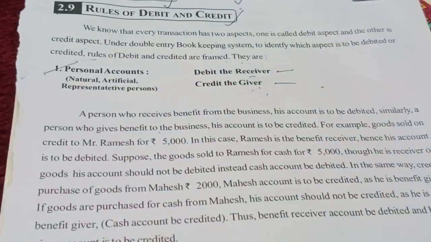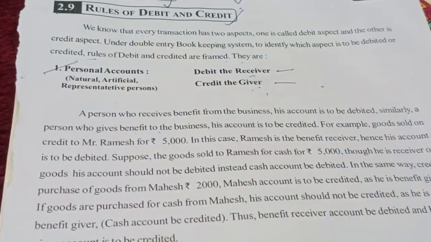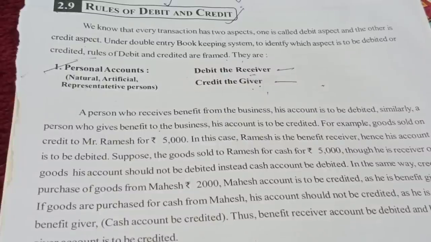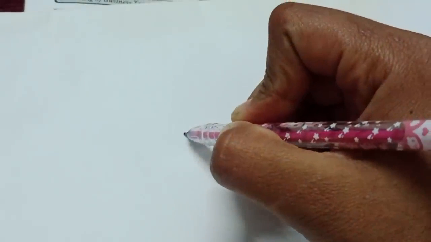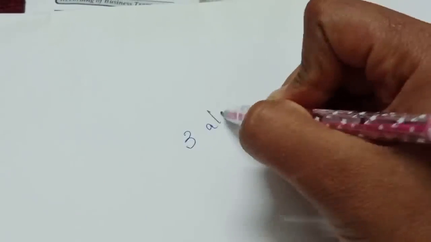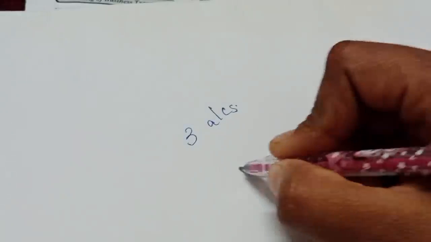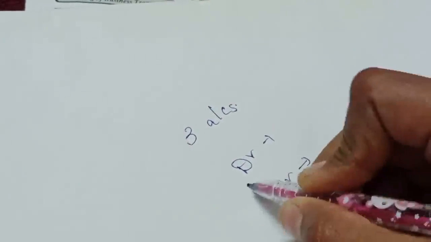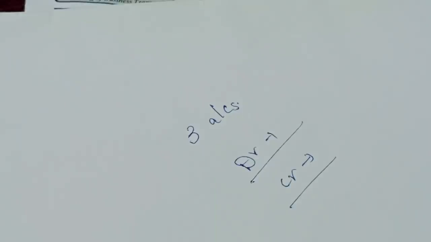You will have three accounts, students. One minute, I will let you know about that. So here, students, you will have three accounts. Debit, credit. So debit means what, credit means what.